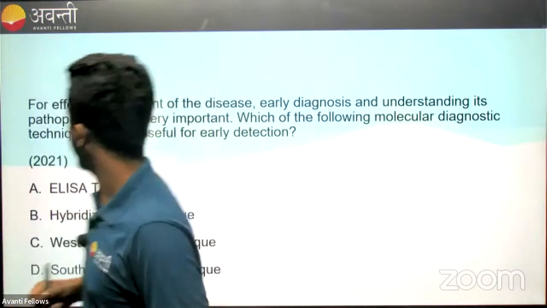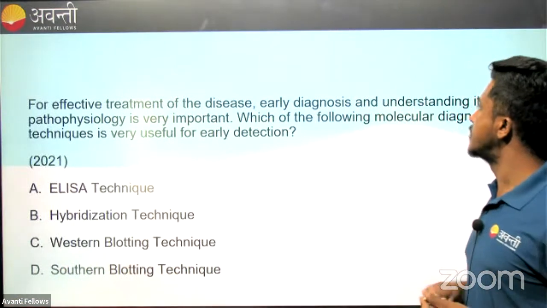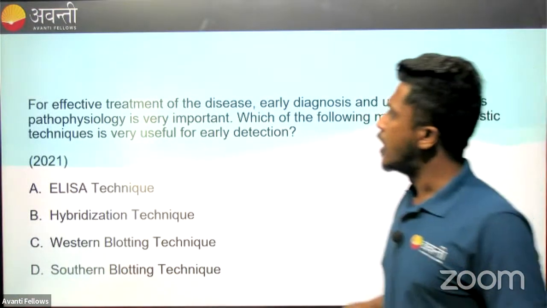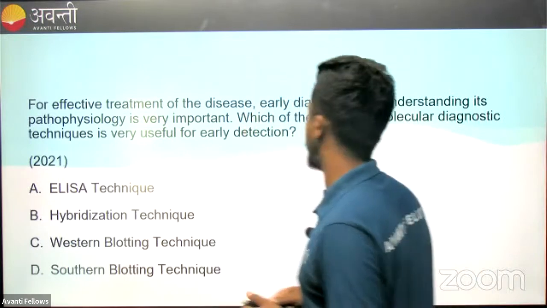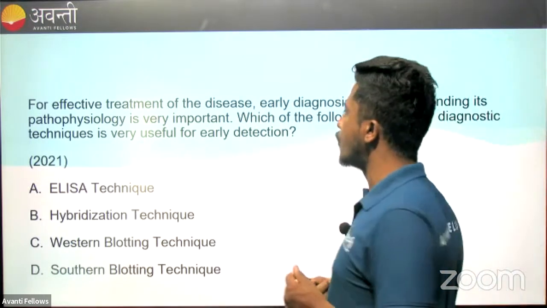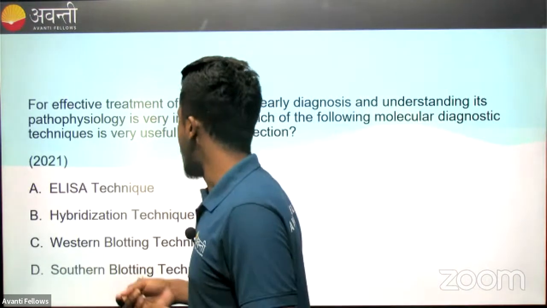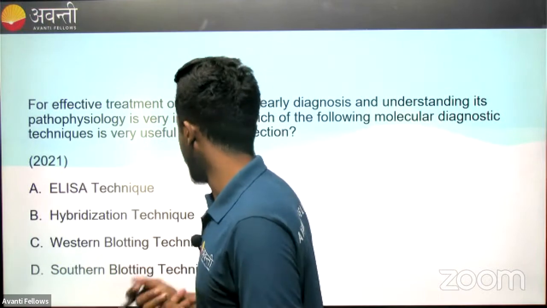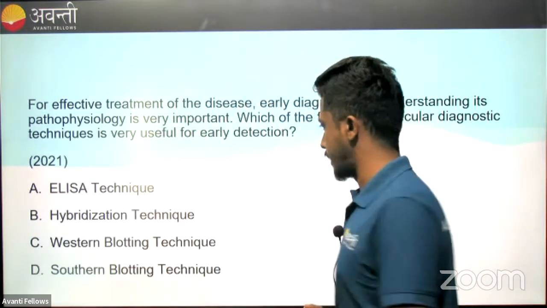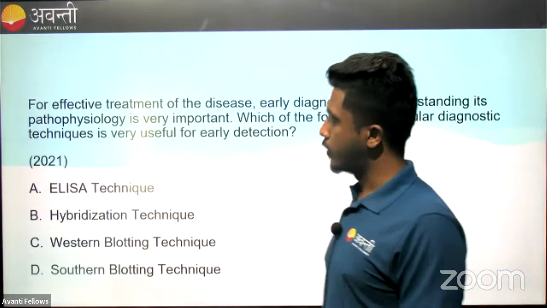Next one. For effective treatment of a disease, early diagnosis and understanding its pathophysiology is very important. Which one of the following molecular diagnostic techniques is very useful for early detection? Our options are ELISA technique, hybridization technique, Western blotting technique, Southern blotting technique. Okay, so we have these. Let's see what we have.